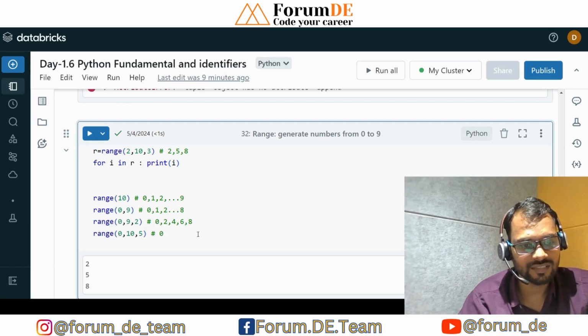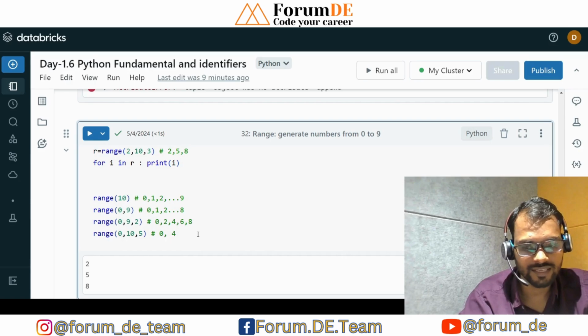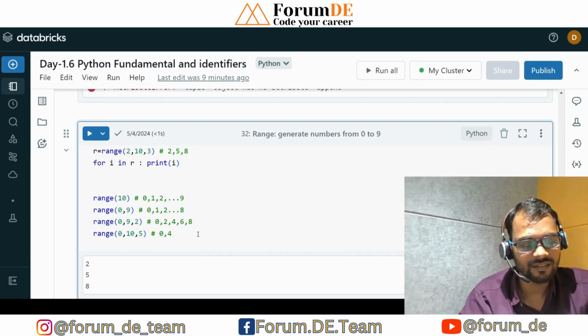It skips 1 2 3 4 and this will be the 5, and then the last is again 5 plus 5, 10. So similarly these are the 5 steps.